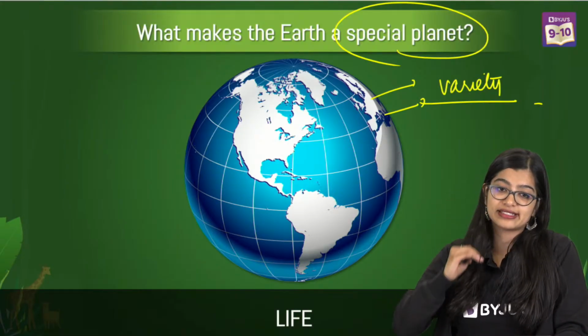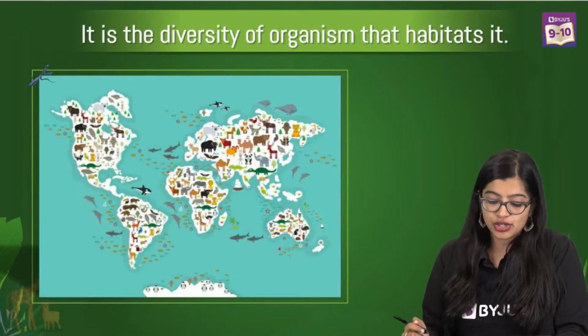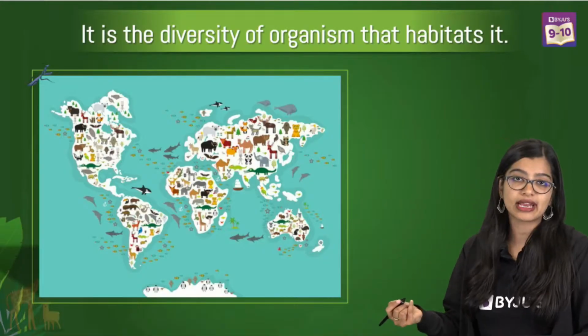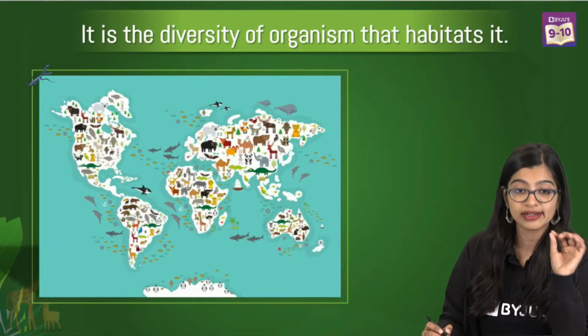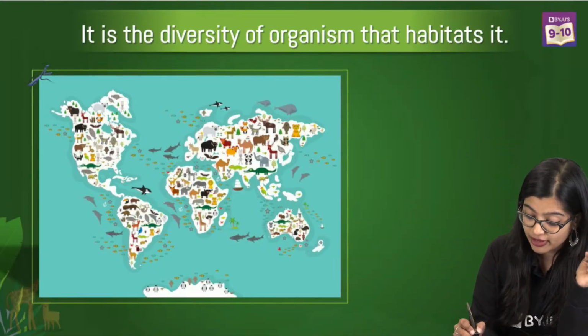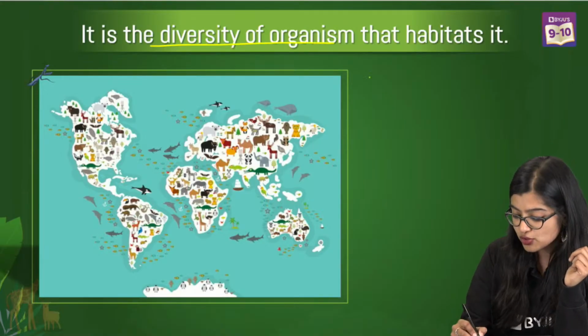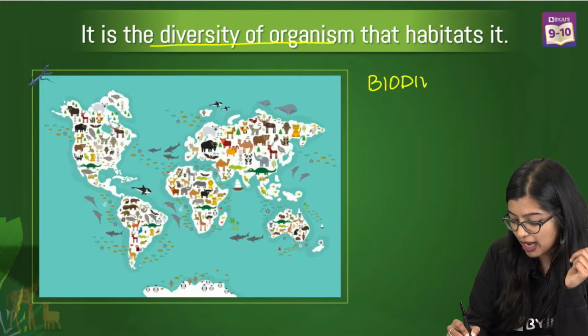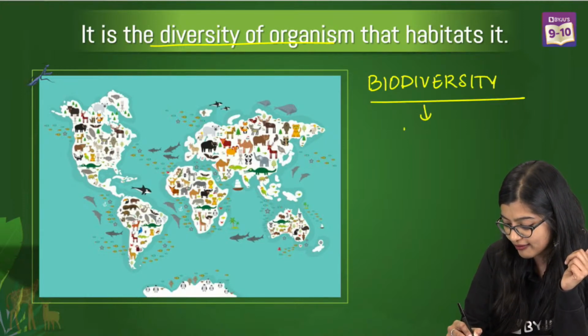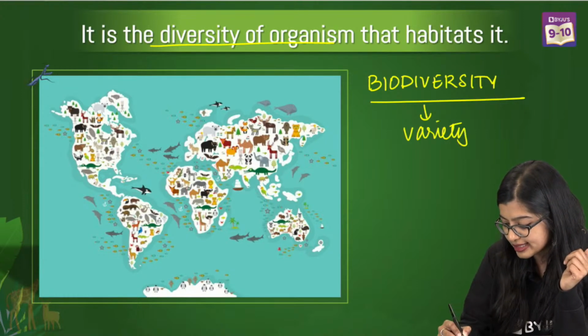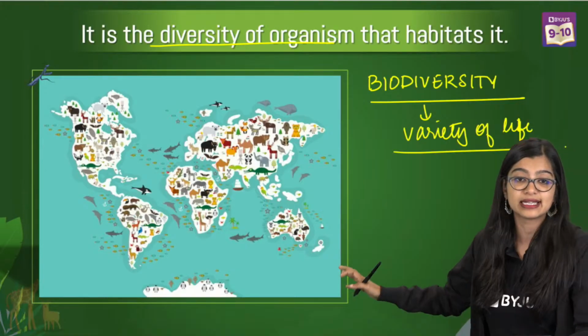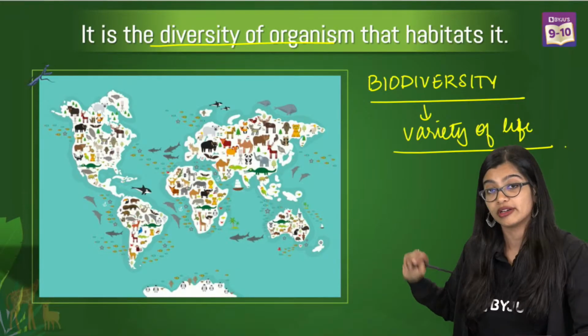Yes, Rachna. So now when we talk about living organisms, we don't find one kind of living organism, but we find a variety of it, or a diversity of it. So that is what we call biodiversity, right? So what is biodiversity? The variety of life, or the variety of living organisms that we find on Earth.